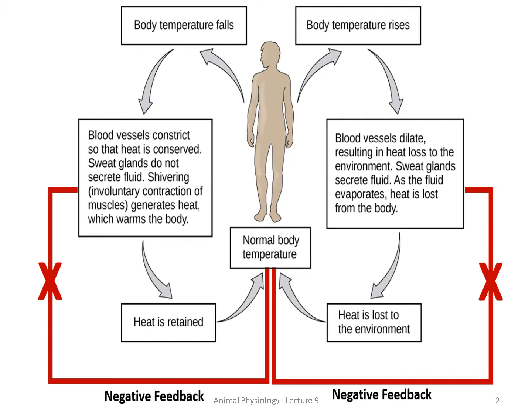Okay, and now this balancing is said to be homeostasis. Balancing of the internal environment of our body is said to be homeostasis.